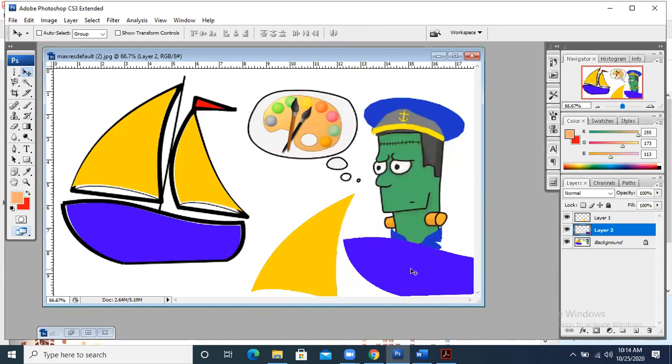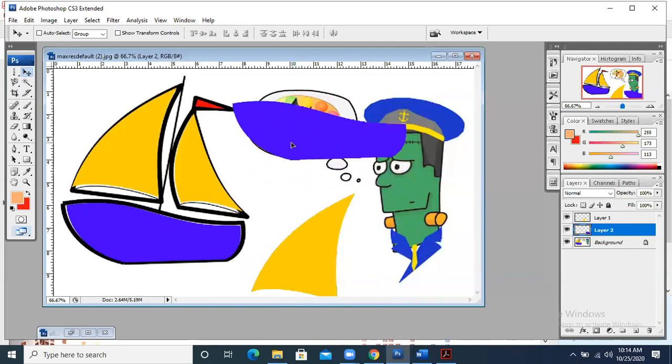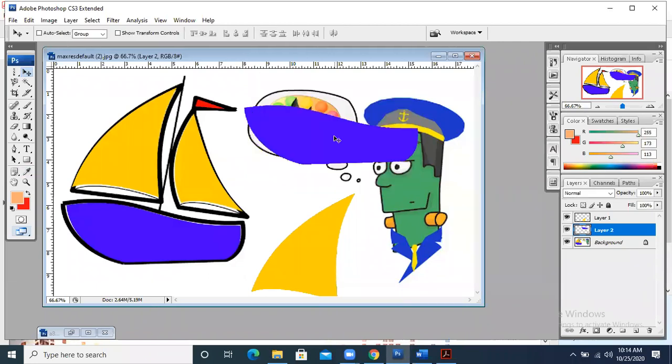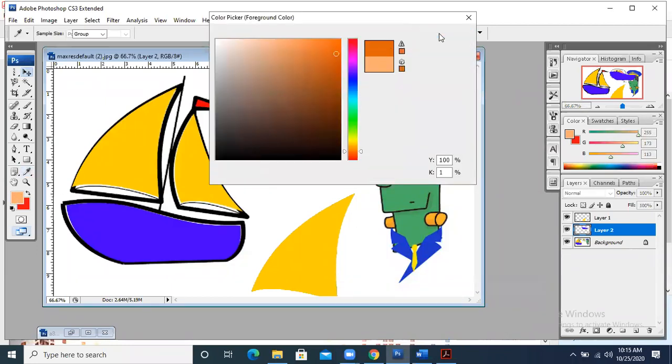It is even easier than the polygon tool and the lasso tool, but keep in mind it will only be applied to that particular object where the color is the same. Where the color is different, it is not going to apply. This is a very important thing that we need to understand.